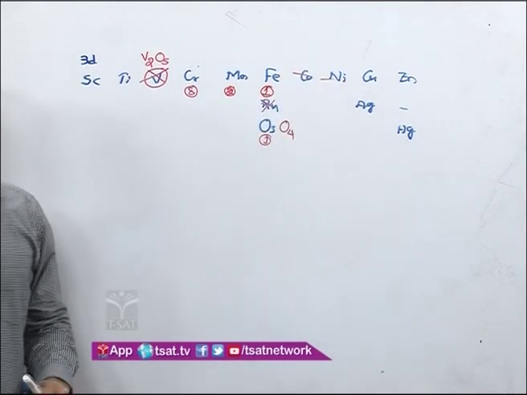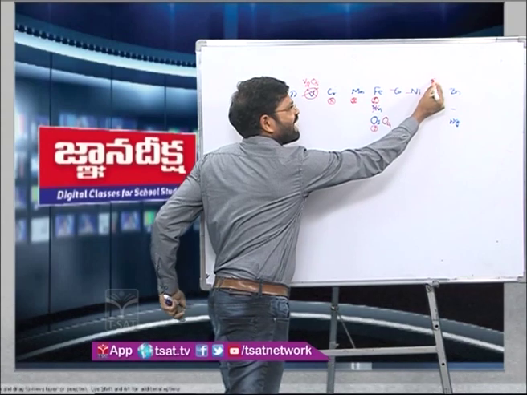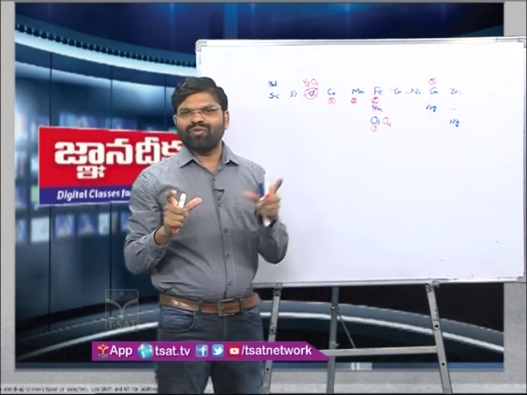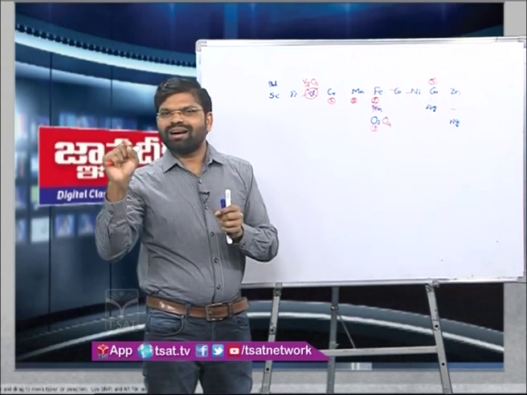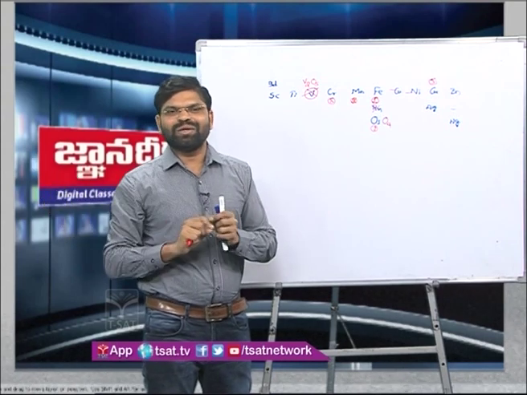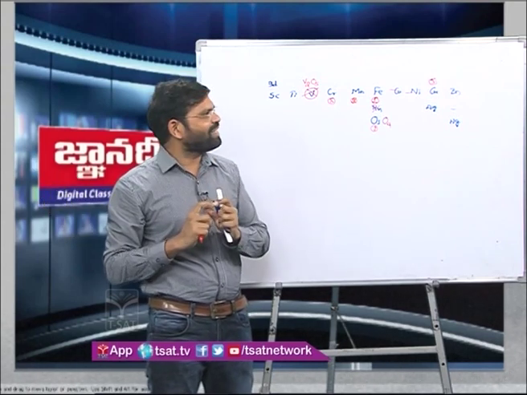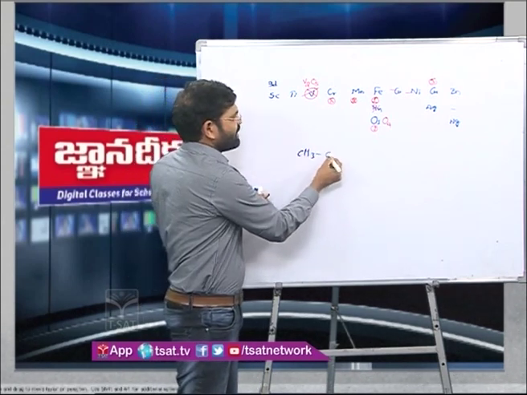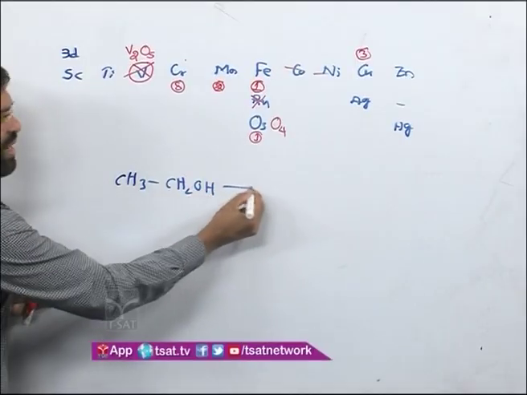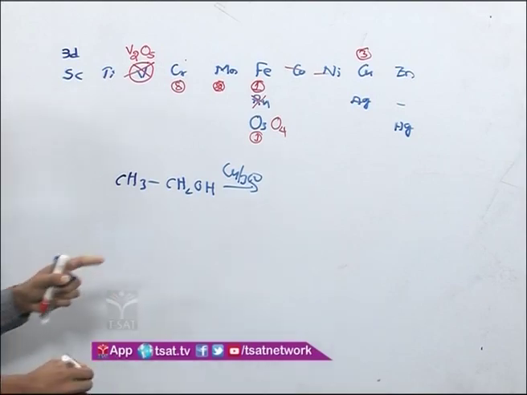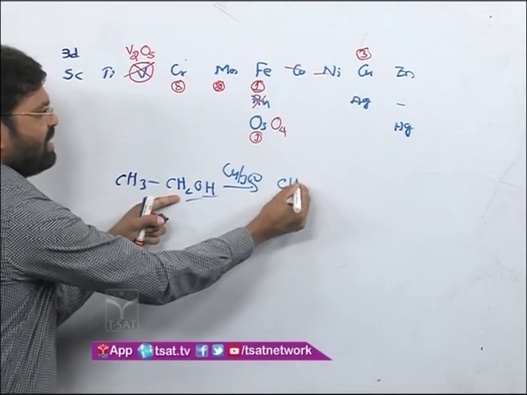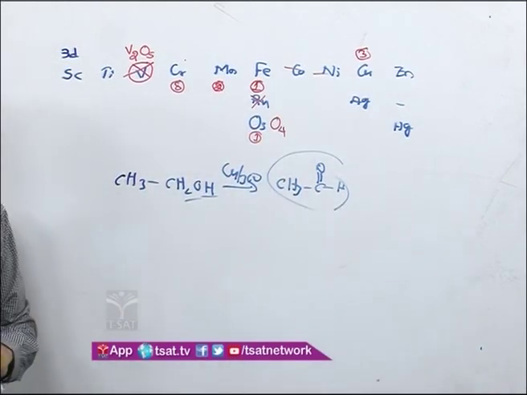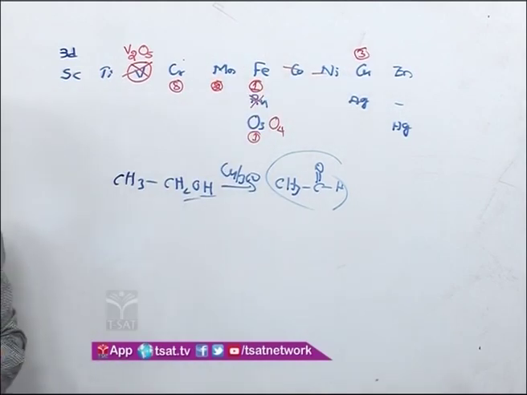If you see copper, copper has 3 reagents. The elemental copper itself acts as an oxidizing agent. In your textbook you will find that alcohols at copper at 300 degrees centigrade are converted into aldehydes. What is happening there? Suppose this is an alcohol, CH3CH2OH, and copper at 300 degrees centigrade removes the 2 hydrogens, giving CH3CHO. So, this is an example where hydrogen is removed. So, elemental copper acts as an oxidizing agent.